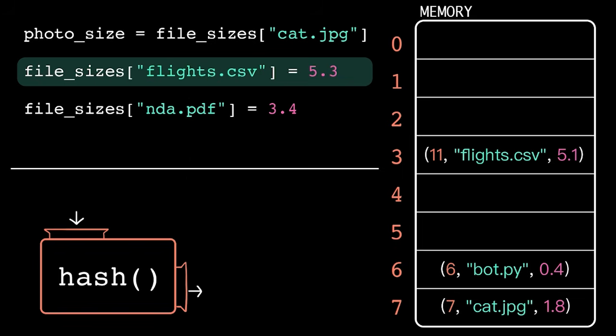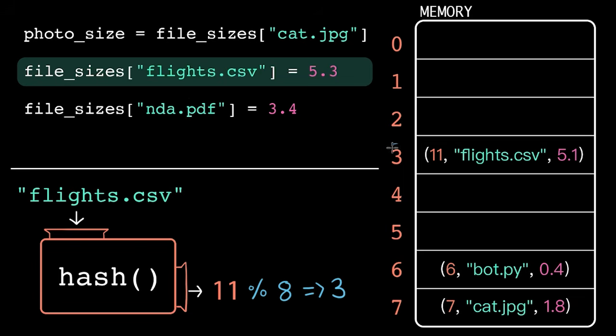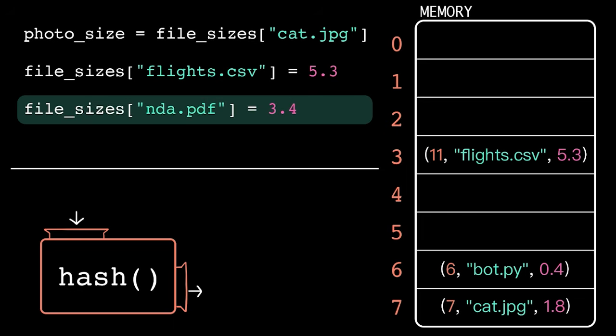This assignment statement reassigns the value associated with the key flights.csv. So again, we hash the key flights.csv, take modulo 8, which gives us 3, go to the slot at index 3, and verify that the key matches. Since it does, the computer updates the item in this slot to have the value 5.3. Now we add a new item to the dictionary, but do you see any problems with this key?